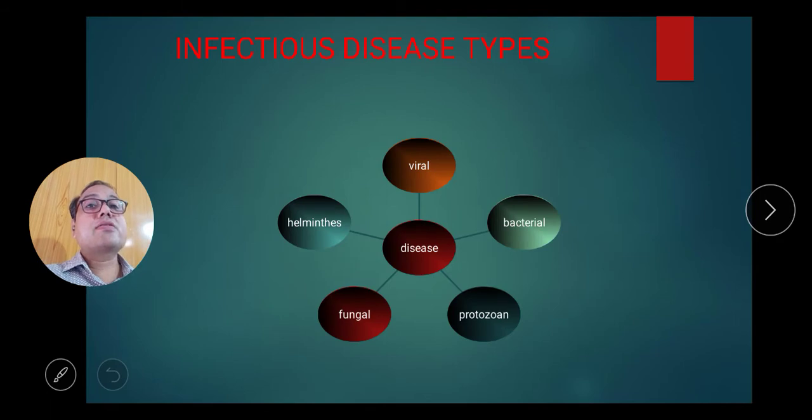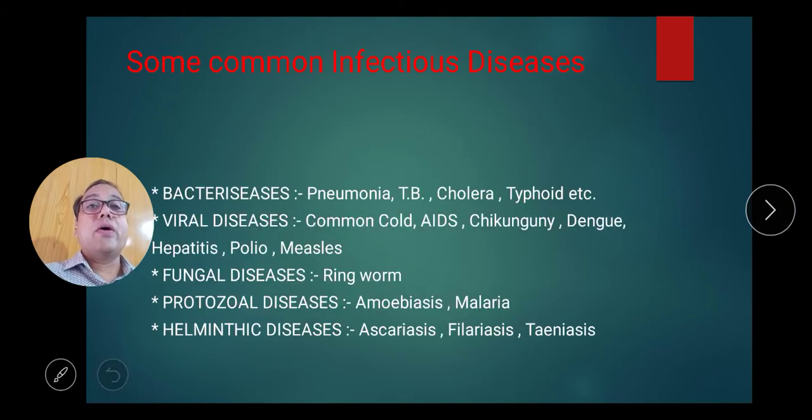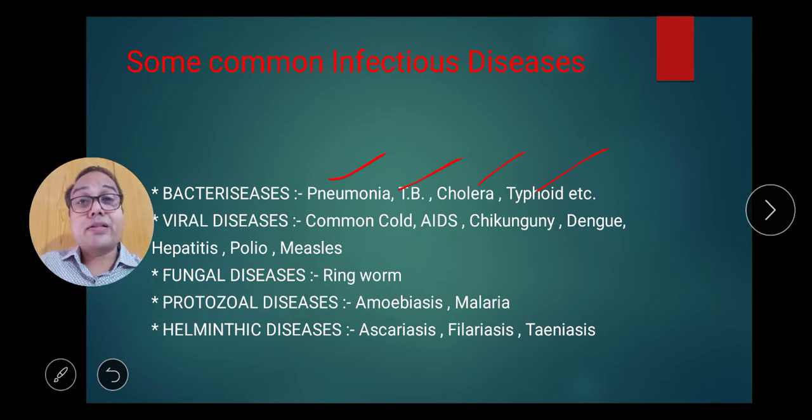Now, this chart represents the various types of pathogens: virus, bacteria, protozoa, fungi, helminthes. These are the pathogens that cause disease. Bacterial diseases, examples: pneumonia, TB, cholera, typhoid. As you know, the agent which causes disease is called a pathogen. That is the main definition of the pathogen.